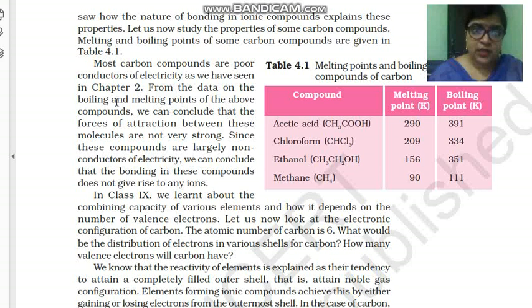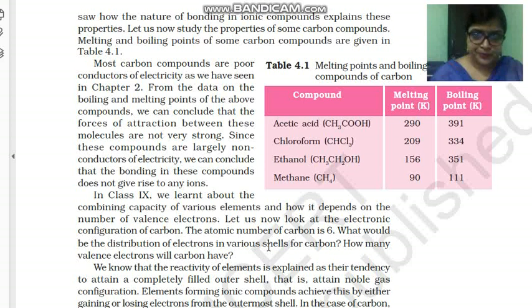From the data on the boiling and melting points of the above compounds, we can conclude that the force of attraction between these molecules is not very strong, as I have discussed right now. Since these compounds are largely non-conductors of electricity, we can conclude that bonding in these compounds does not give rise to any ions. No ion formation takes place in the case of these carbon compounds, children.